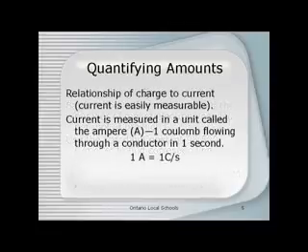We also want to be able to relate current to charge, and the reason for that is current is easily measurable. Charge is not so easily measurable in a direct way. So current is measured in a unit called the ampere, and an ampere is 1 coulomb flowing through a conductor in 1 second. So we can set this up as 1 amp is equal to 1 coulomb per second.